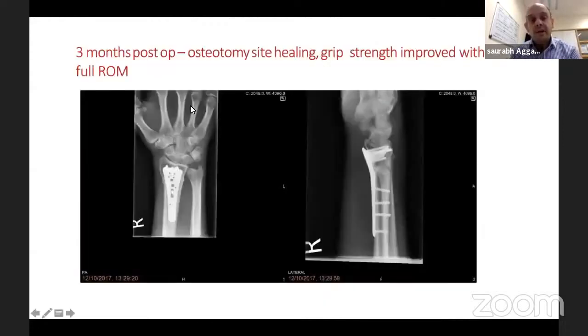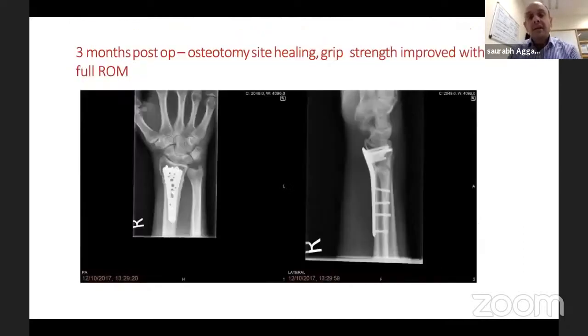So the same guy, a young 27-year-old man, at 3 months, you can see he's doing well. Osteotomy is all filling up. Bit of gap left at the dorsum because obviously we've not used any graft. So when you're not using a graft, it can take a bit longer to heal up. Bear that in mind and let the patient know.